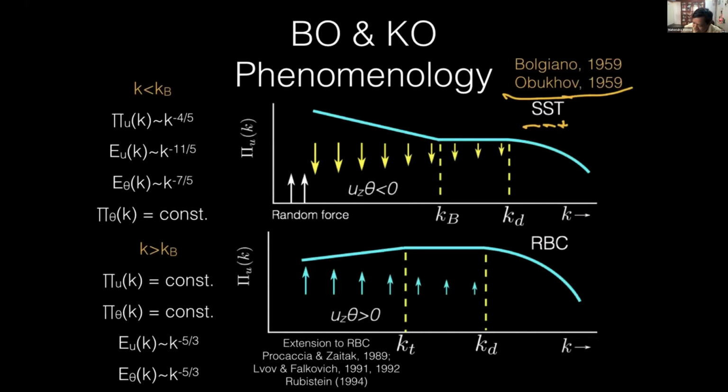So the kinetic energy gets transferred to the potential energy, and this term determines the sign of the energy transfer from kinetic, U squared, to potential, which is rho squared. Theta is temperature fluctuation, but you can also treat it as density. So the arguments are the same.